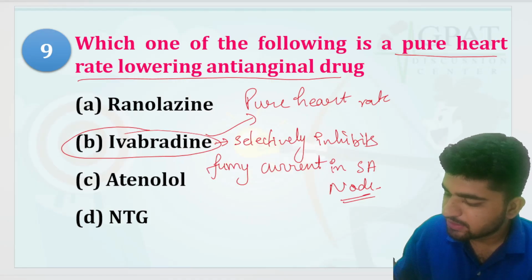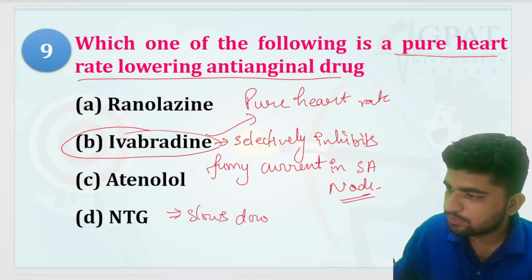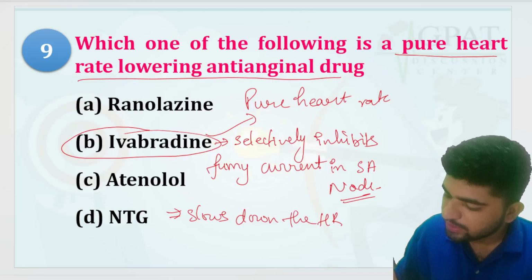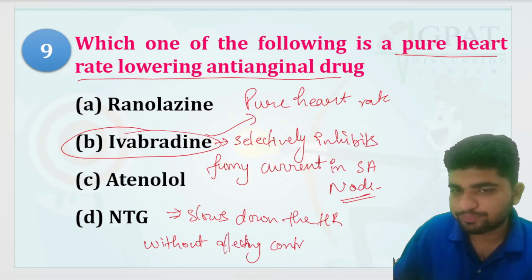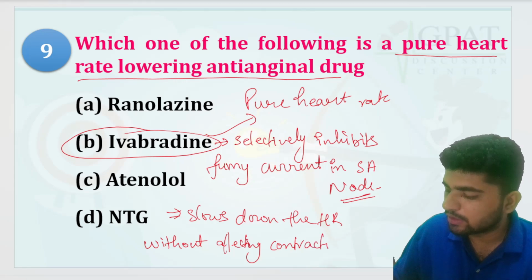This ivabradine just slows down the heart rate without affecting contractility. And what is contractility?